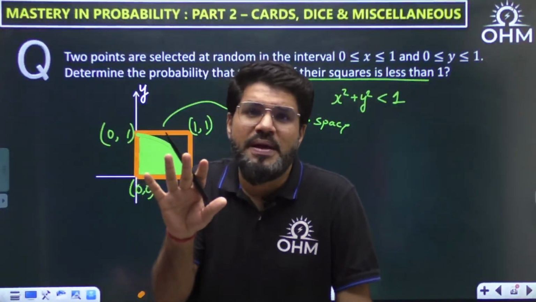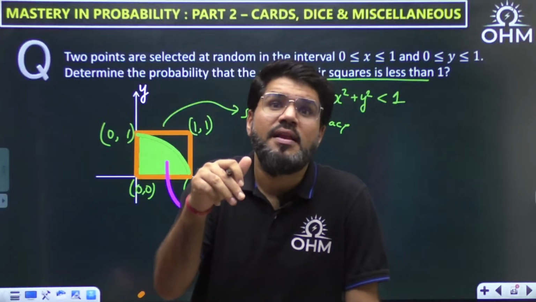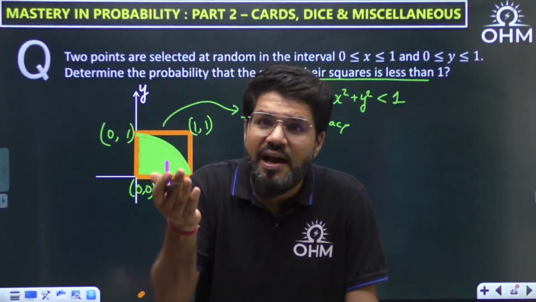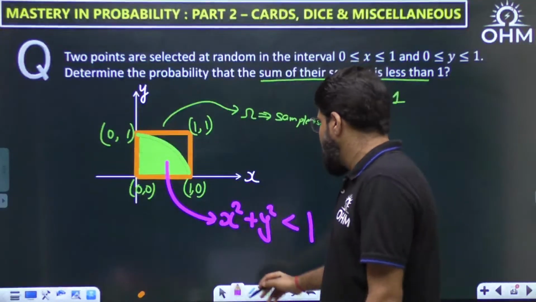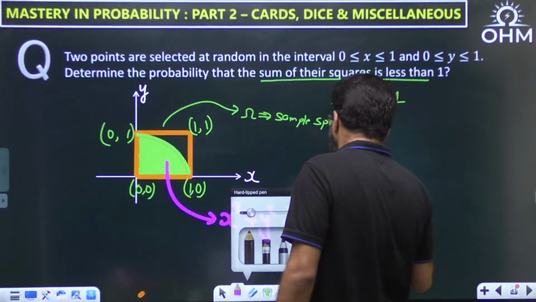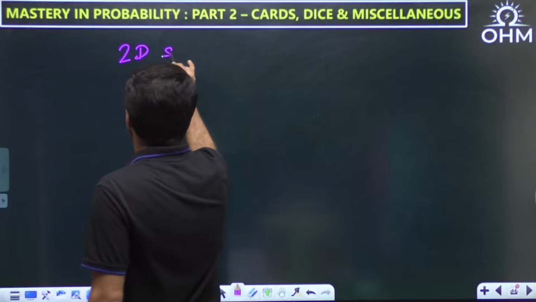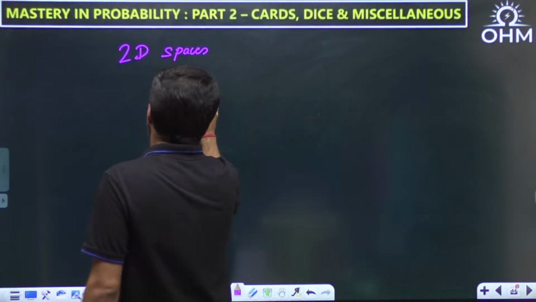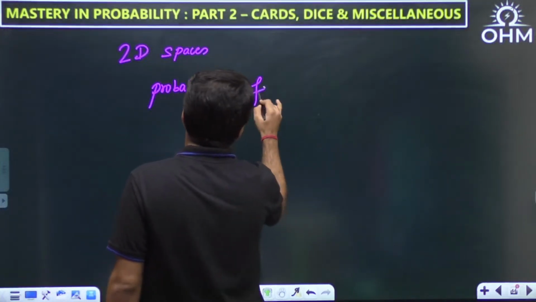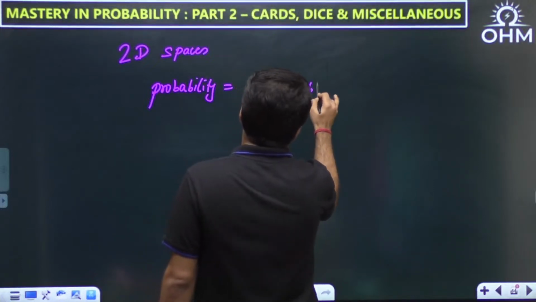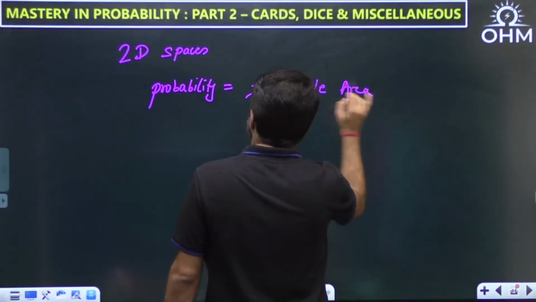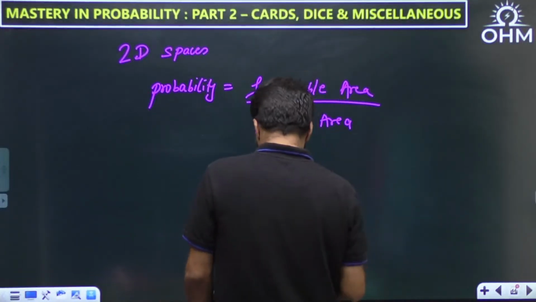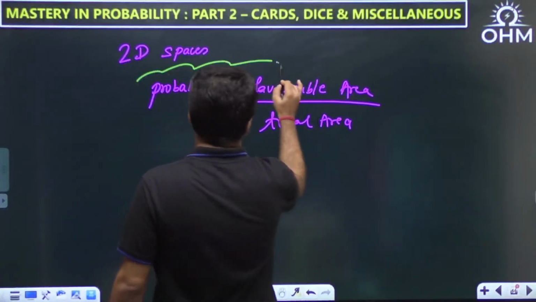And whenever you get a 2D space, write down the probability as favorable. Number of outcomes you cannot say because the number of outcomes is infinite. So write it as favorable area upon total area. You get two-dimensional spaces, and in that case we can calculate the probability again by the same idea, favorable by total, but it has to be favorable area for 2D space divided by the total area. Total area here would mean the area of the sample space.